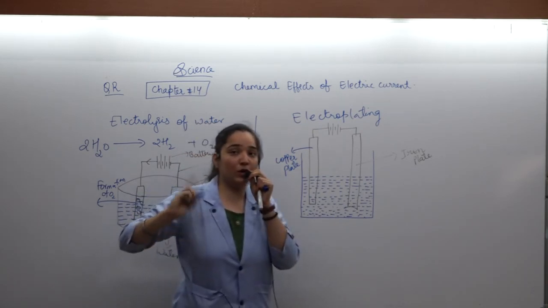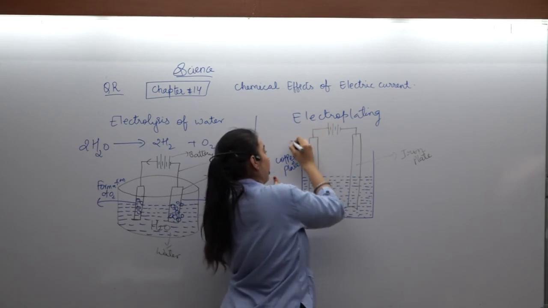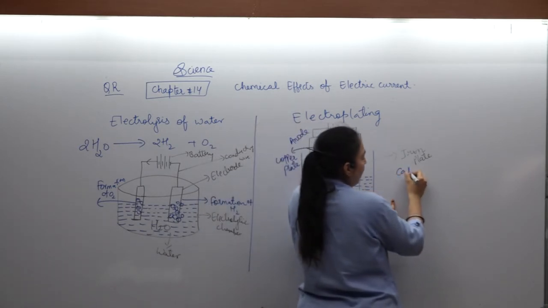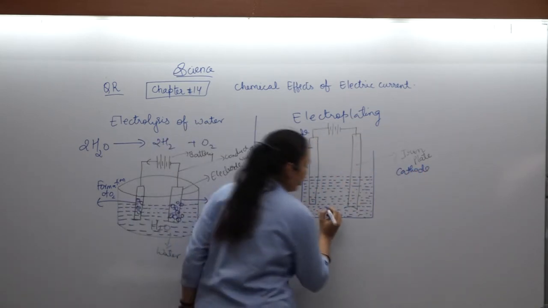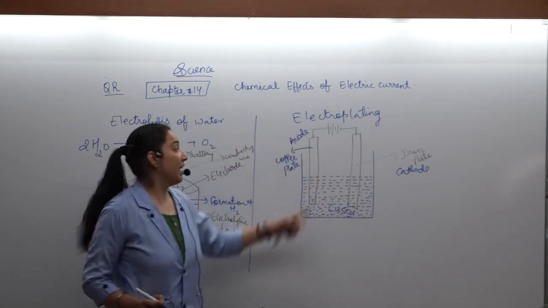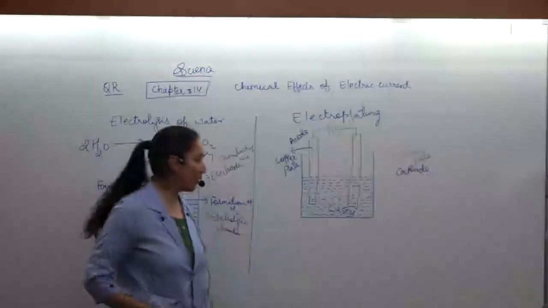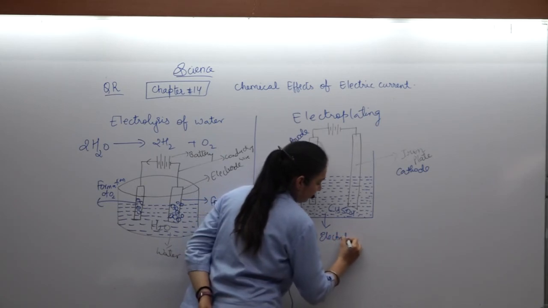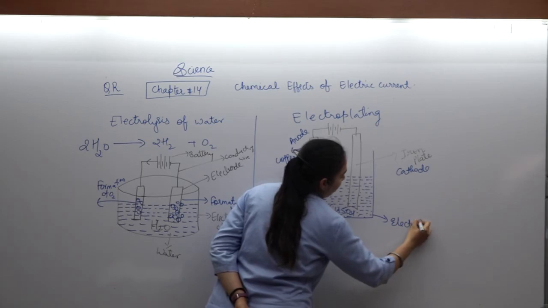The one which you want to deposit is taken as the anode. The one on which you want to deposit is taken as the cathode. Take the solution of the metal you want to deposit. If I want to deposit copper, it is CuSO4. If I wish to deposit iron, it would have been FeSO4. This is the electrolyte. This is the electrolytic chamber.